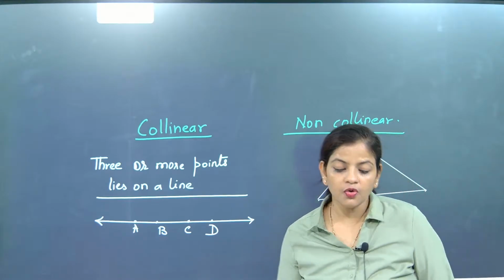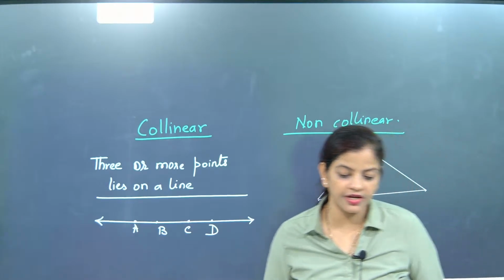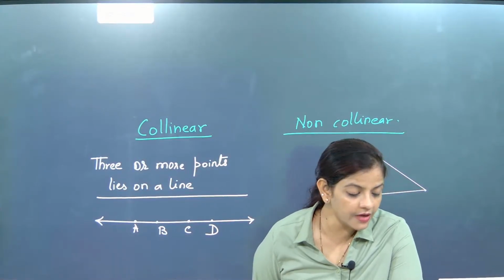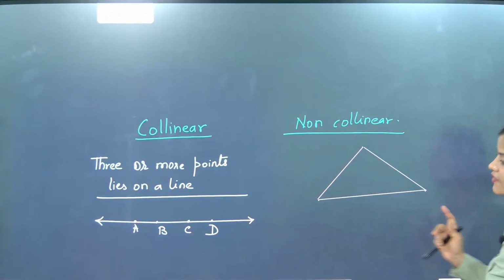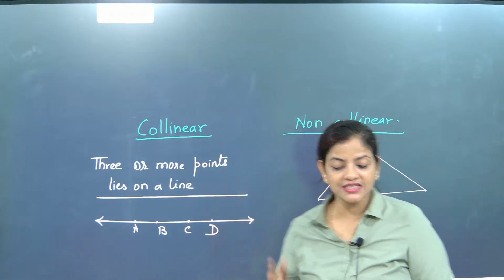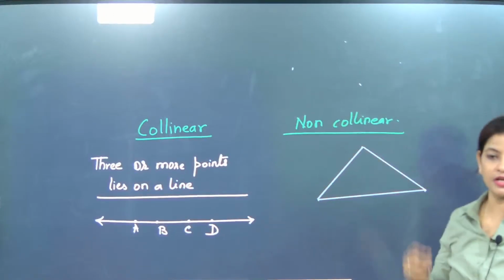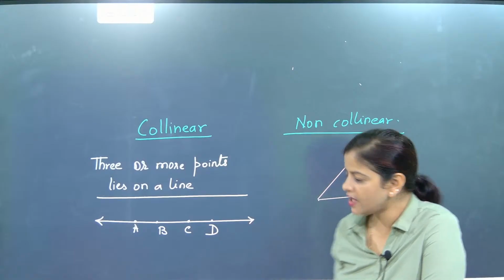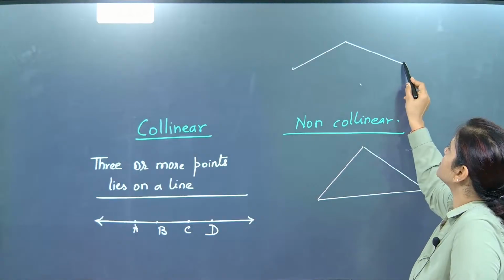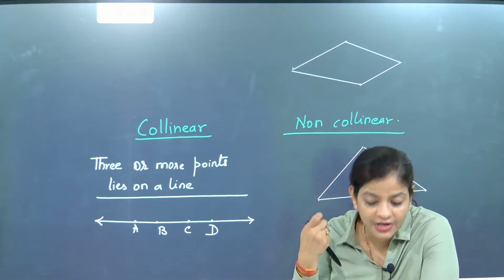Non-collinear means when the points are not present on a line, it is considered non-collinear. Clear now? Whenever somebody asks you about collinear and linear, if zigzag points are there, like 1, 2, 3, 4, 5 points, then they are non-collinear because they are in different parts of the figure. So we try to join them and make some figure out of it. When they are joined, they are non-collinear points because they make some enclosed figure.